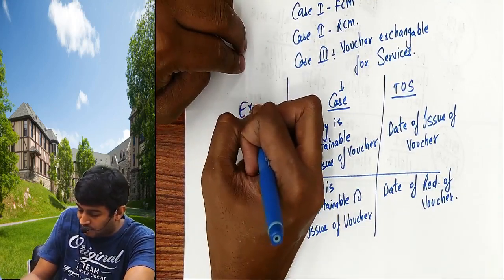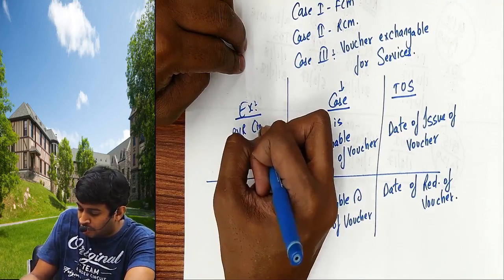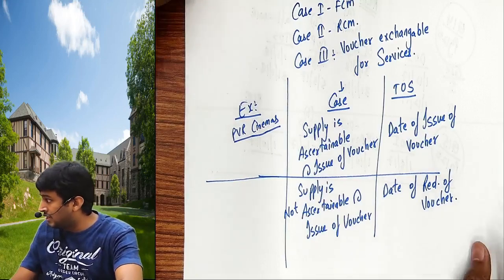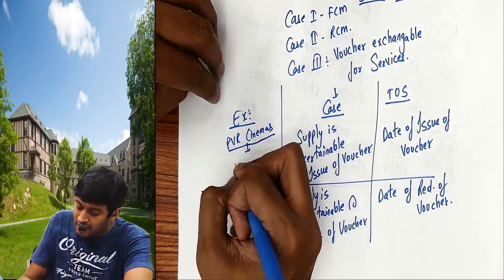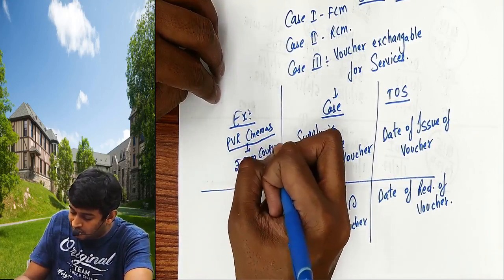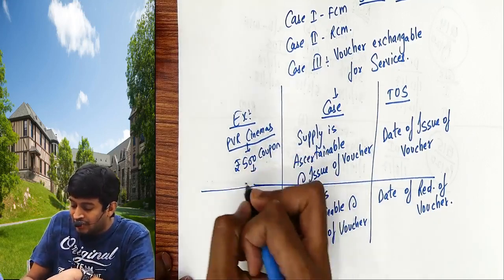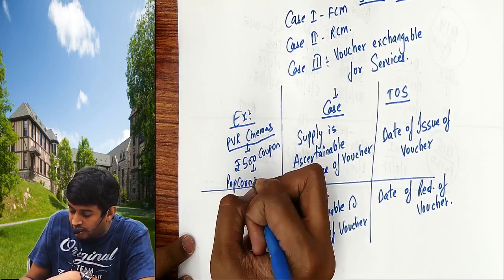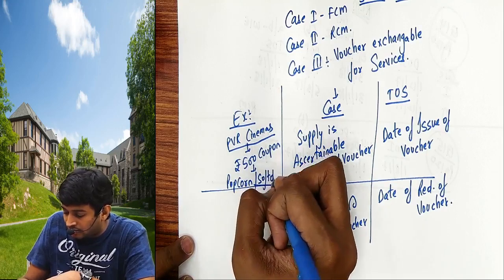Example, I went to PVR cinemas to watch a movie. There was some lucky draw going on. I gave my number. I got a 500 rupees coupon, and it says with that 500 I can buy popcorn or soft drink only.